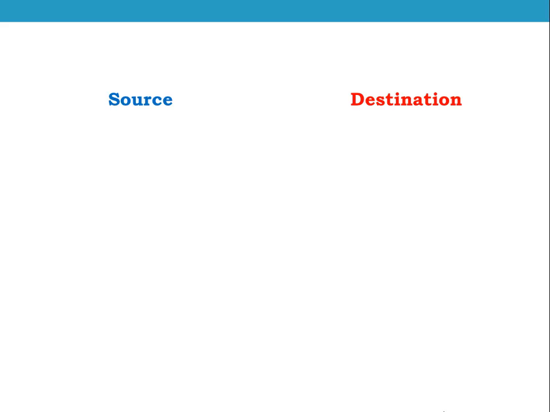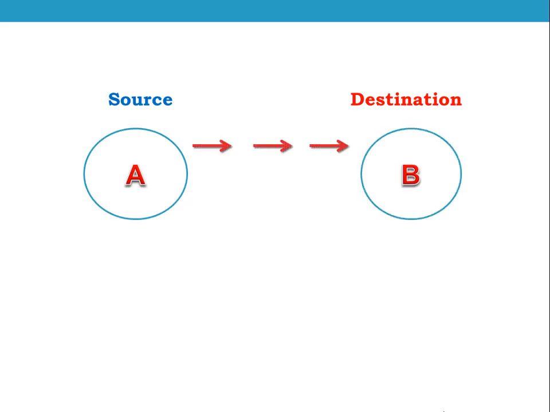In the communication system, the source can be defined as a unit which generates the original information and sends that information to the destination side. In a similar way, the destination is the one which receives the original information transmitted by the source. For example, if user A sends data to user B, in this case user A becomes the source and user B becomes the destination.